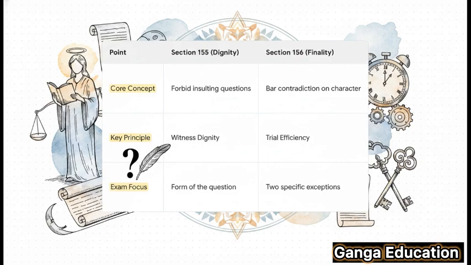Okay, one last super quick revision. Look at this table. Section 155, think dignity shield. It's about protecting the witness. Your exam keyword is form of the question. Section 156, think finality rule. It's about trial efficiency. Your exam keywords are the two exceptions, conviction and bias. Go ahead, take a screenshot. This is your perfect cheat sheet for the last few minutes before the exam.